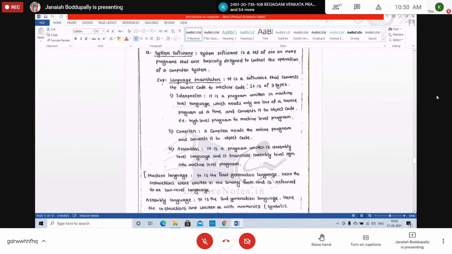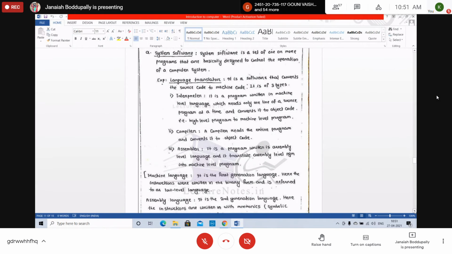Interpreter takes one line at a time. Suppose you have written some printf, one line of statement in the C program. Interpreter takes that line and converts it as a machine level program, as object code. It takes only one line, the interpreter. So it is a program in machine level language which reads only one line of a source program at a time and converts it as object code, high level to machine level language.